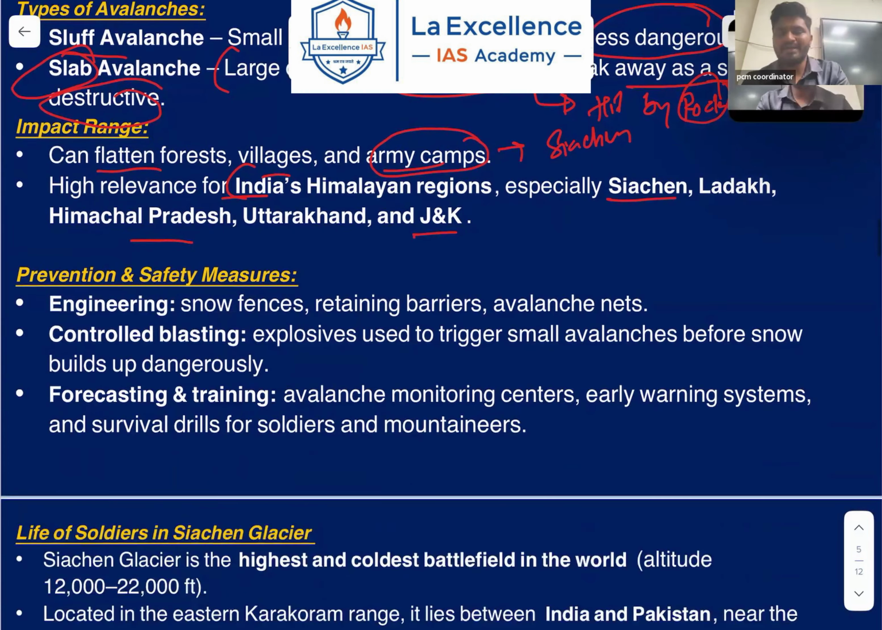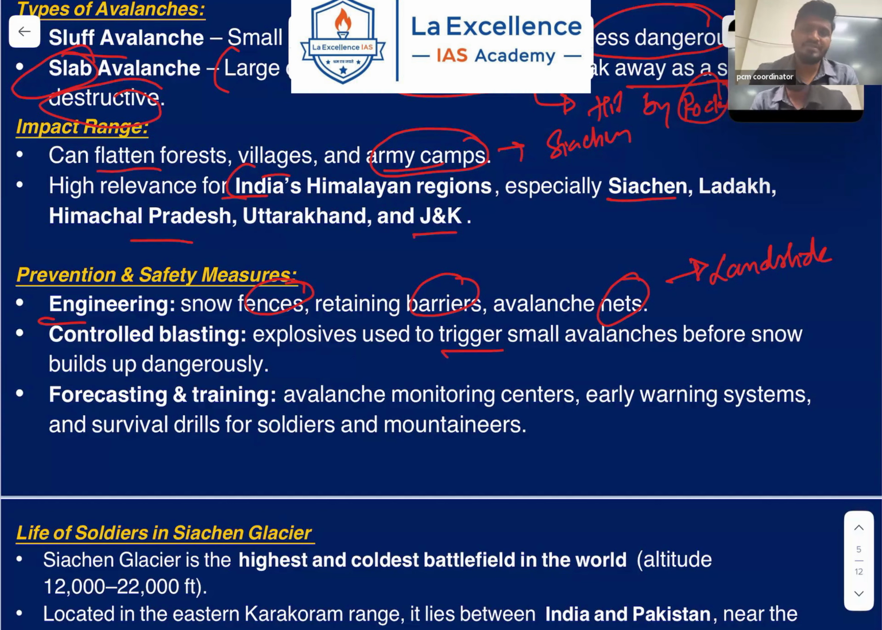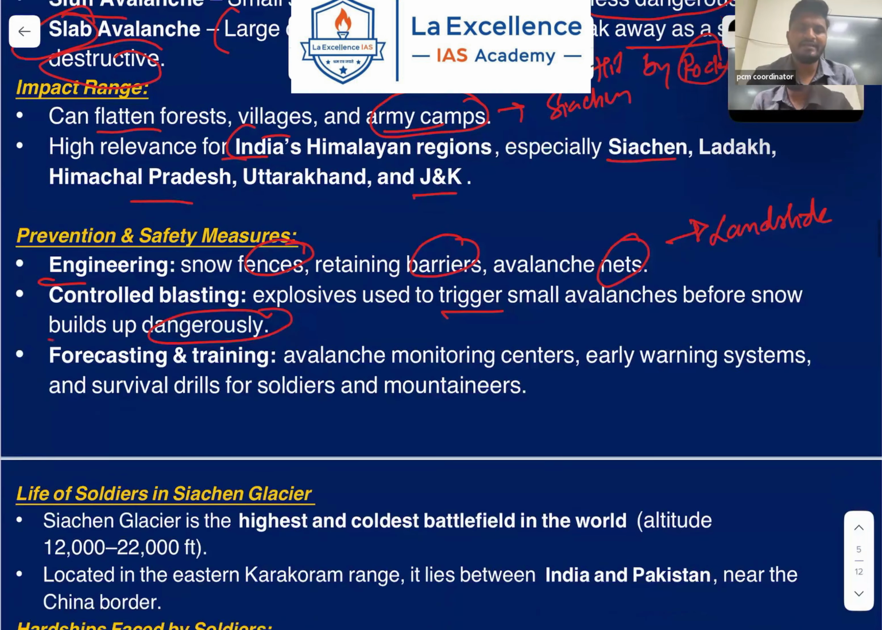Then, how do you prevent it and what are the safety measures? First is engineering, that is use of snow fencing, retaining barriers, or avalanche nets, similar to landslides, though landslides are more dangerous compared to avalanches. The debris or the snow can be stopped with the help of these fences, barriers, or nets. Next, controlled blasting, that is explosives used to trigger small avalanches before snow builds up dangerously. So use smaller triggers so that the snow keeps falling now and then instead of falling all at once.